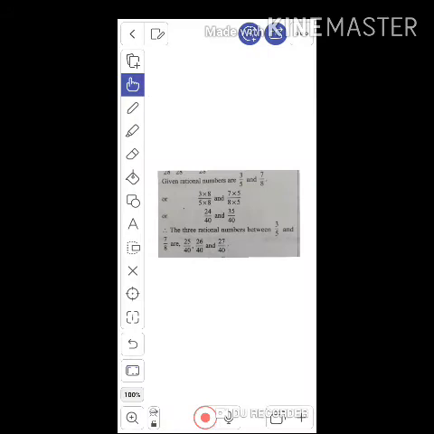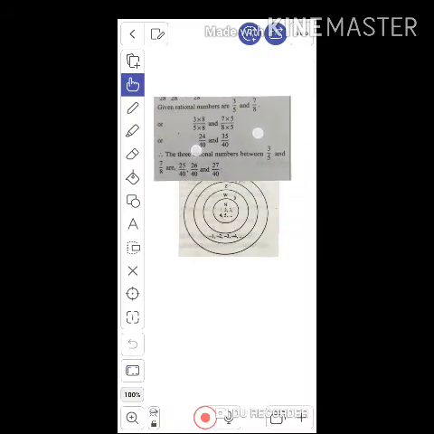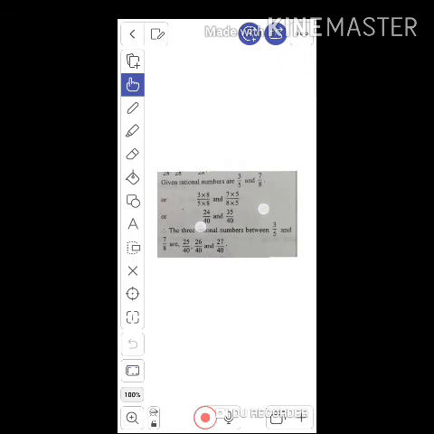Now student, see, can you tell me how many numbers are present in between any two rational numbers? That is infinite. Let's see an example for this.